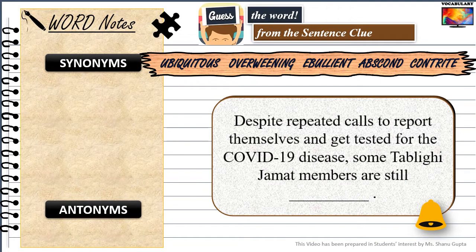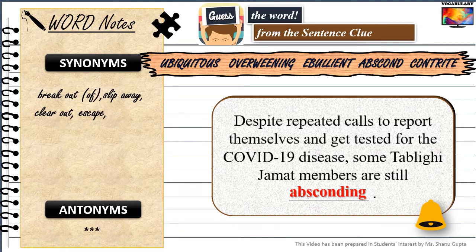And finally, despite repeated calls to report themselves and get tested for the COVID-19 disease, some Tablighi Jamaat members are still dash. The correct word for this blank is absconding, which means hiding from custody. Synonymous words and phrases would be to break out of, slip away, clear out, escape, flee, fly, get out, lam, run away, run off, etc.